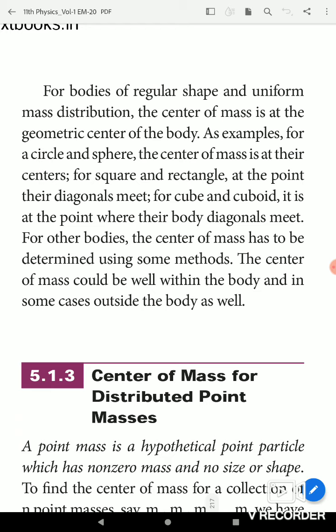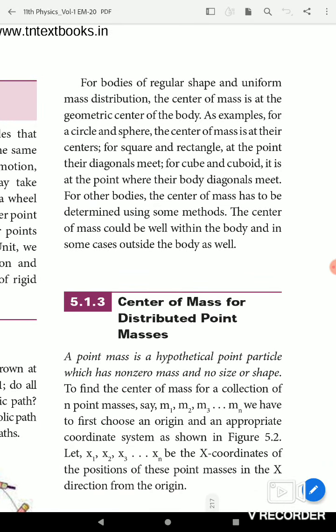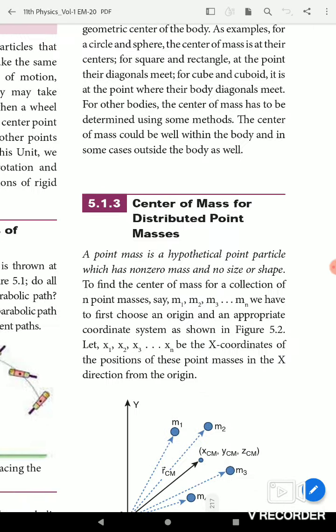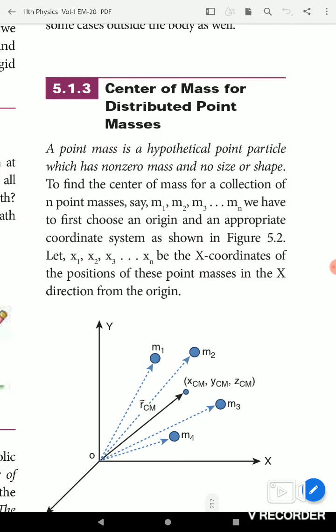For other bodies, the center of mass has to be determined using some methods. The center of mass could be well within the body and in some cases outside the body as well. The next topic, center of mass for distributed point masses. A point mass is a hypothetical point particle which has non-zero mass and no size or shape.